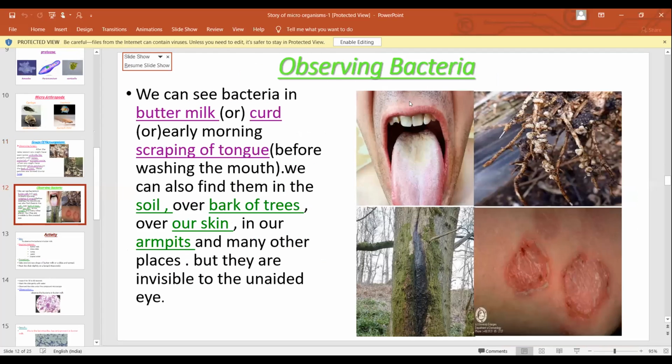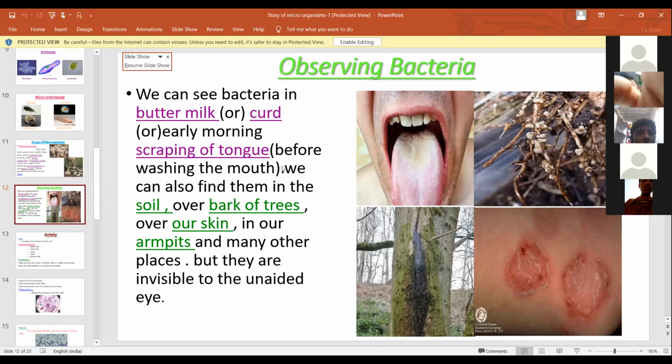Next, observing bacteria. First of all, we observed the fungi, and next one is the bacteria. We can see bacteria in buttermilk that changes into curd. Next, early morning scraping of tongue before washing the mouth.